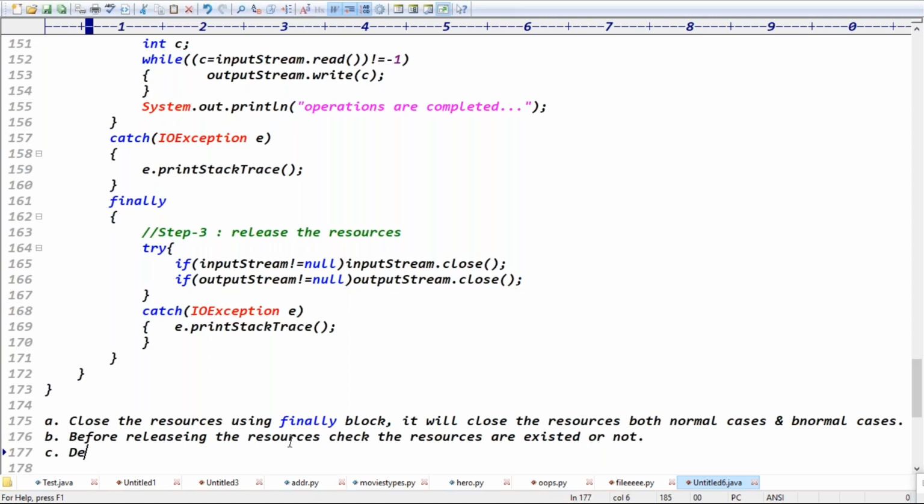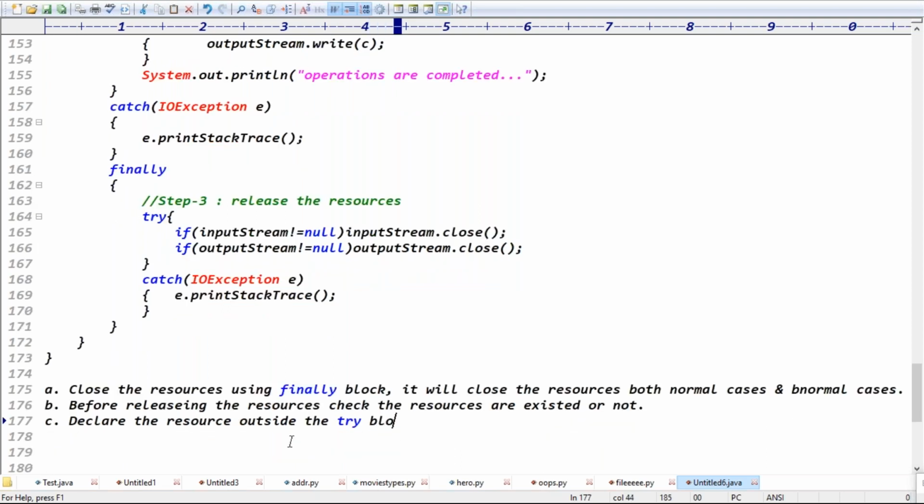Declare the resources outside of the try block, so that we can access them in try, catch and finally, right?